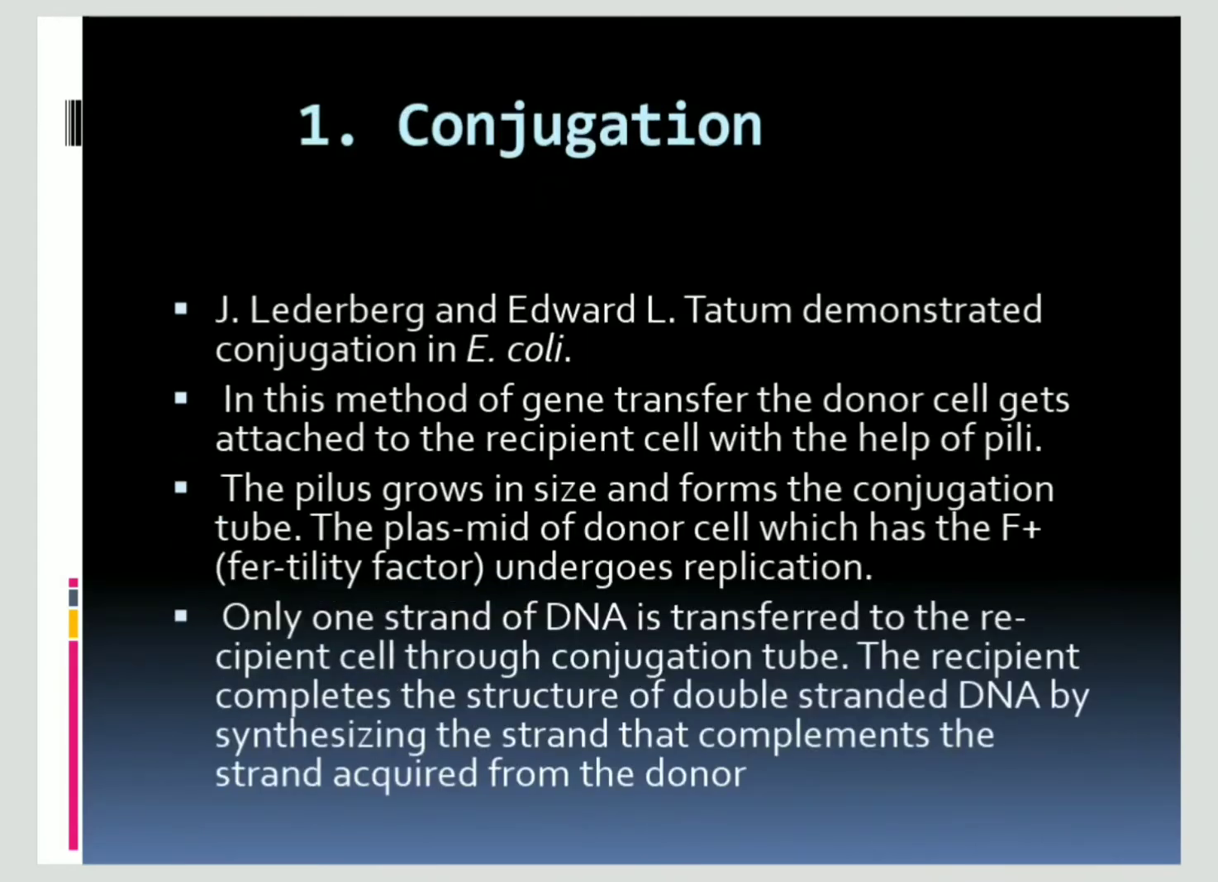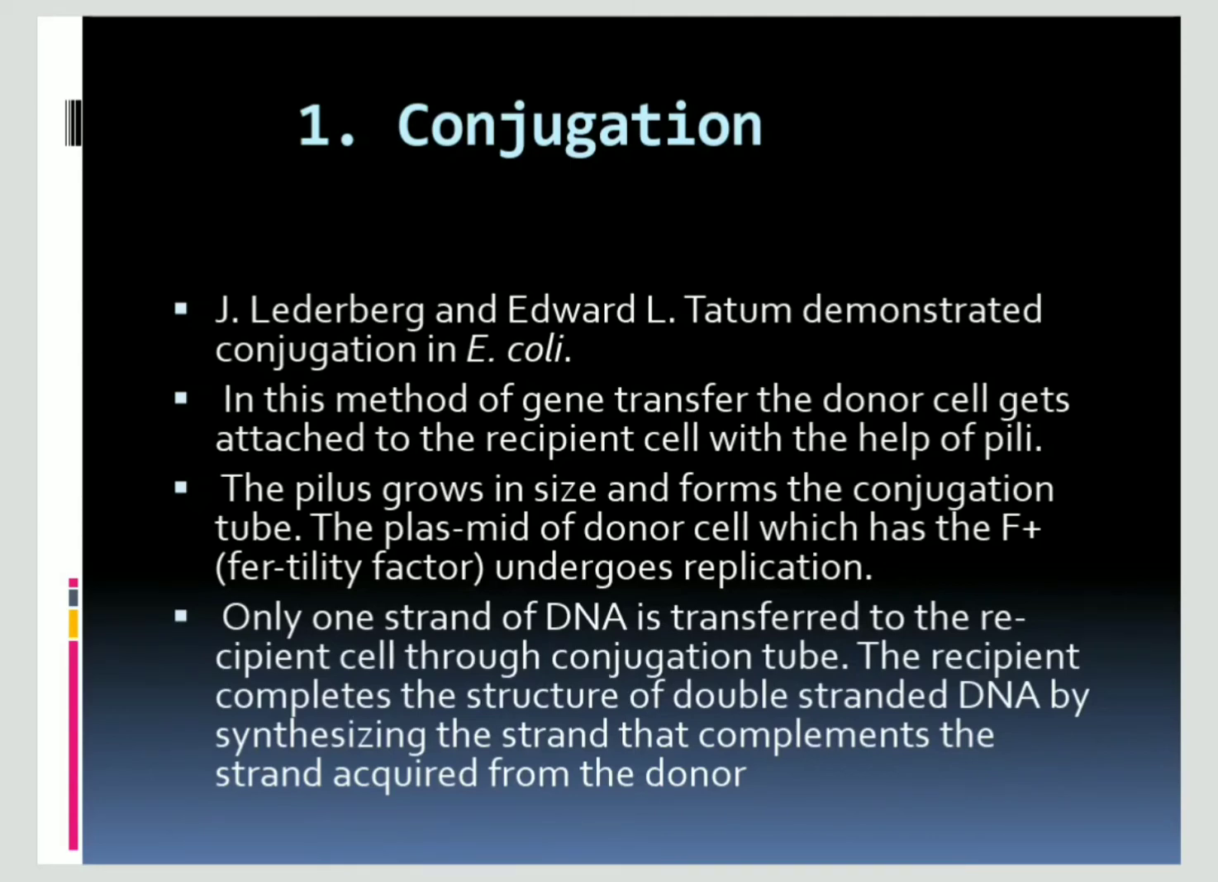First, conjugation. Lederberg and Tatum demonstrated conjugation in E. coli. In this method of gene transfer, the donor cell gets attached to the recipient cell with the help of pili. The pilus grows in size and forms the conjugation tube. The plasmid of the donor cell, which has the F plus, undergoes replication. Only one strand of the DNA is transferred to the recipient cell through the conjugation tube. The recipient completes the structure of double-stranded DNA by synthesizing the strand that complements the strand acquired from the donor.